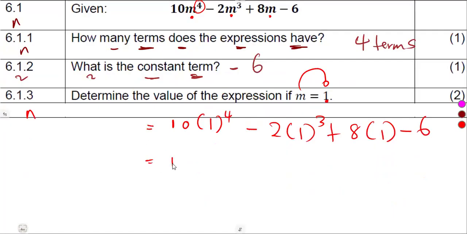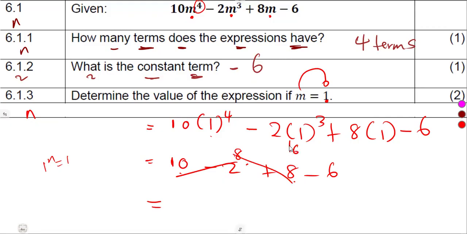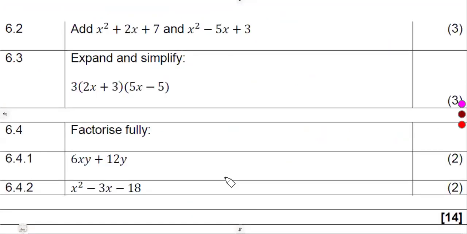But guys, the number 1, when raised to any exponent, is going to be 1. 1 to the exponent of n is 1. So 1 times 10, that's 10. 1 times 2 is minus 2. 1 times 8, that's 8. Minus 6, then combine here. 10 minus 2 is going to be 8. 8 plus 8, that is 16. Then 16 minus 6, that is going to give us a 10. All right, so I just hope you are also getting the same answer. Like I said, you can also use your calculator directly.